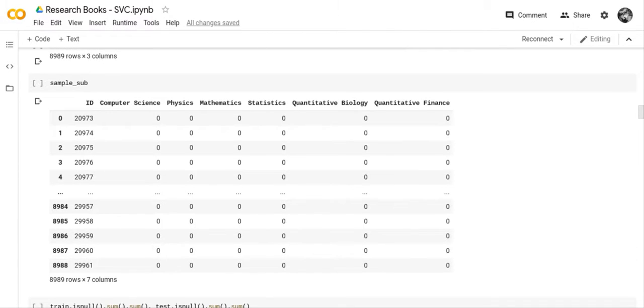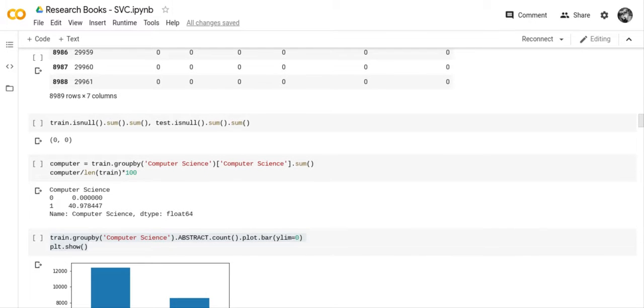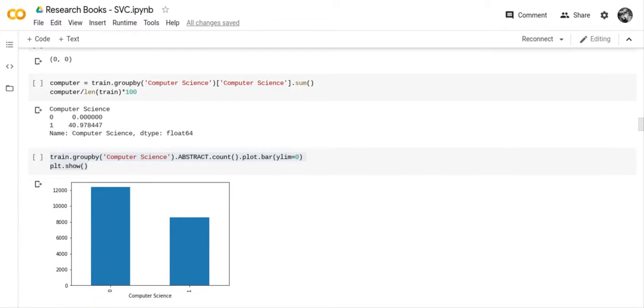And we looked at the sample submission. The sample submission only has an ID number and the 6 columns for the outcome. We checked to see if we had any missing values, and no, we did not. And then we did a series of group bys to see what percentage we had of each outcome. On the computer science books, approximately 41% were computer science.